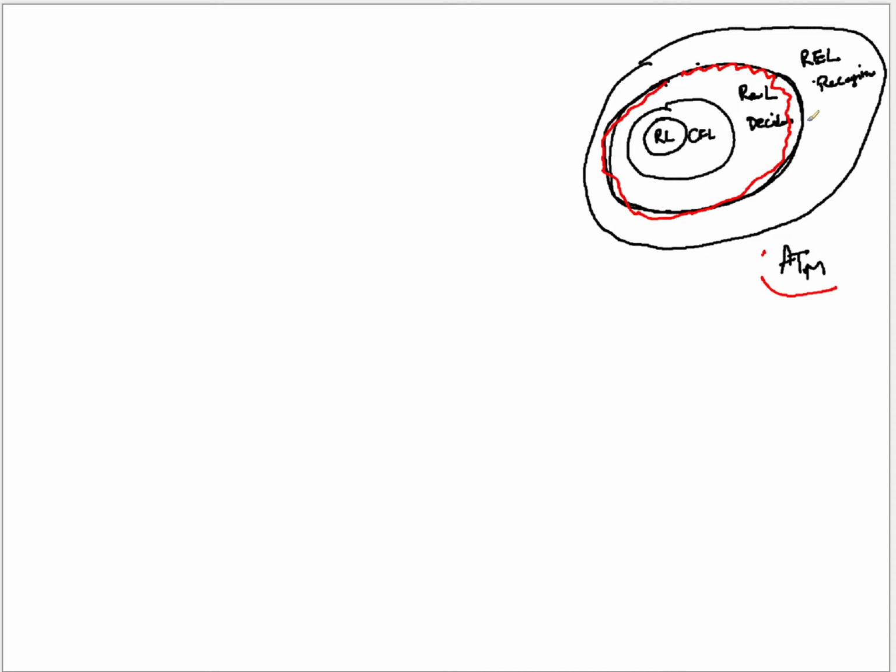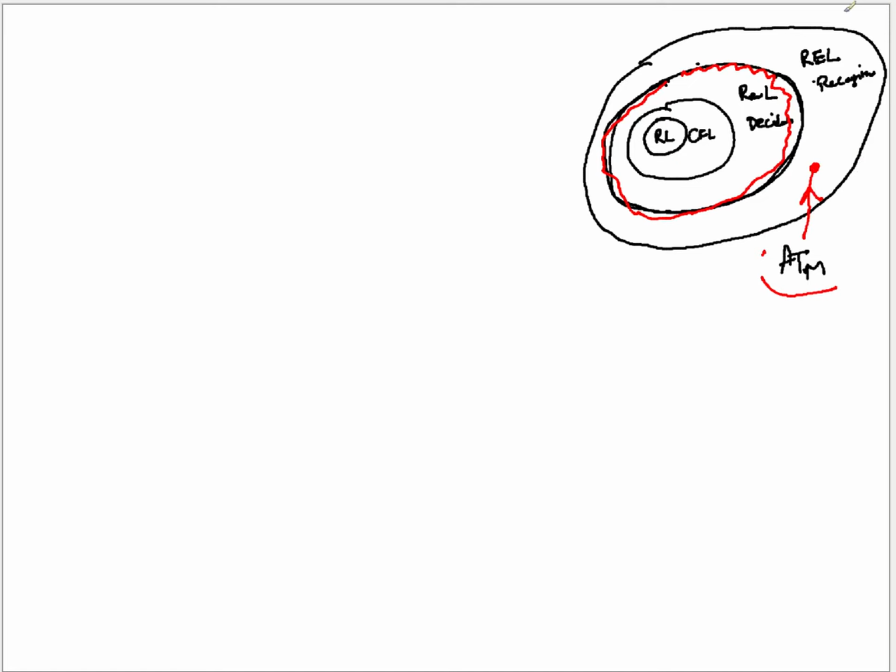We have already proved that, because for ATM, whether a machine accepts an input, only that part, rejects or not is not the question. That part is Turing recognizable. Whenever acceptance is there, you can always do that. So ATM actually belongs here.